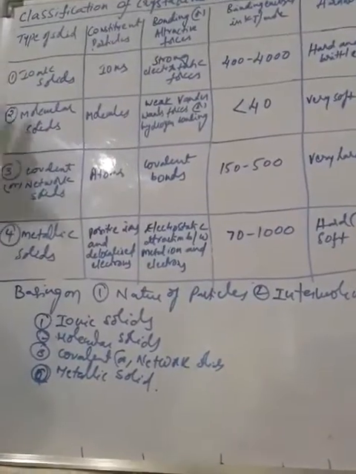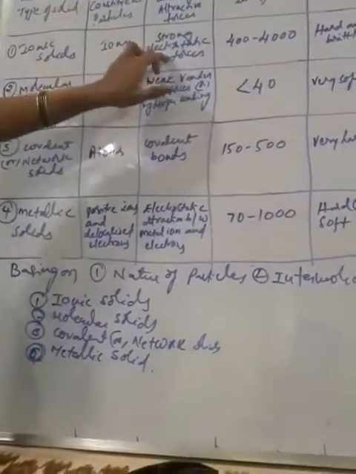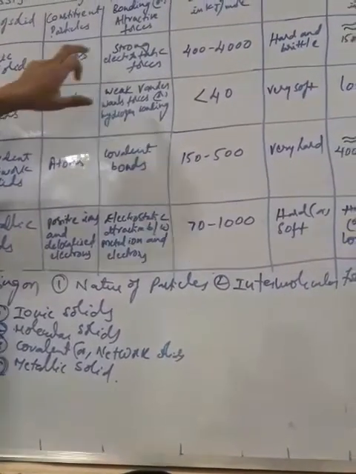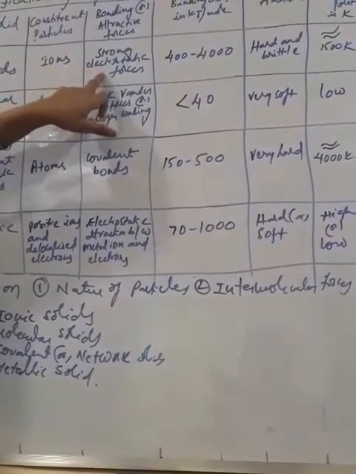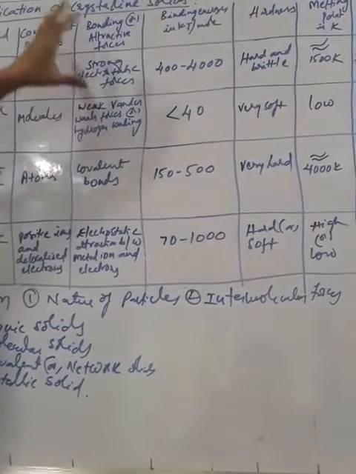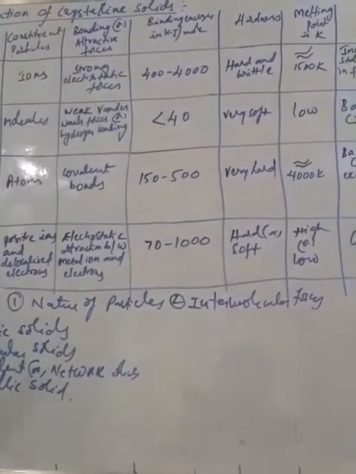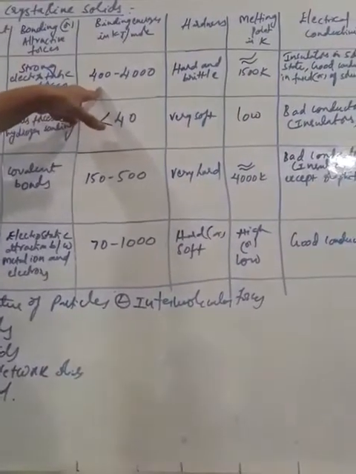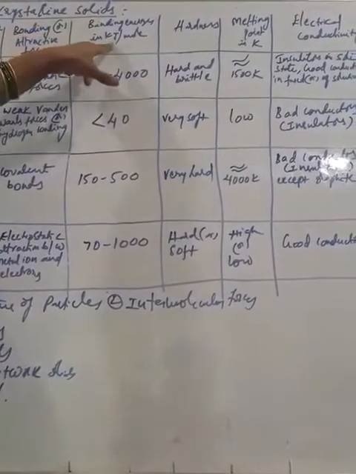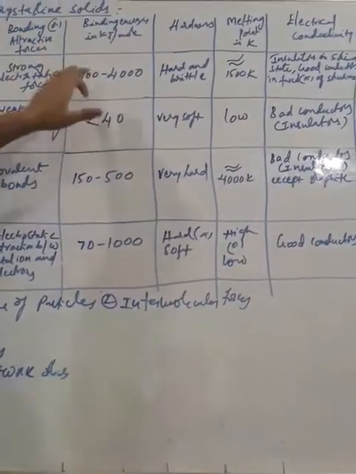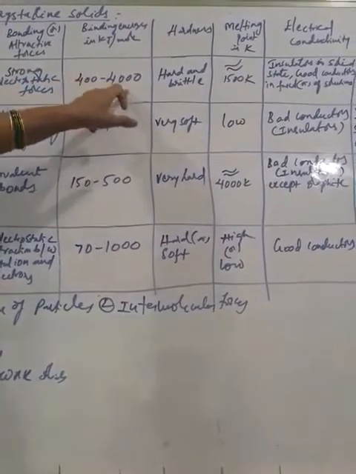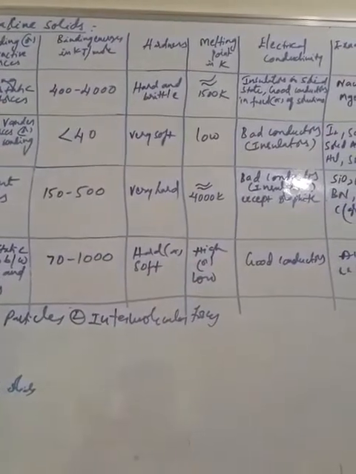So the attractive forces between ions are strong electrostatic forces of attraction. So strong bonds are there. That's why binding energy is also strong, measured in kilojoules per mole. For ionic solids, binding energy is 400 to 4000 kilojoules per mole.